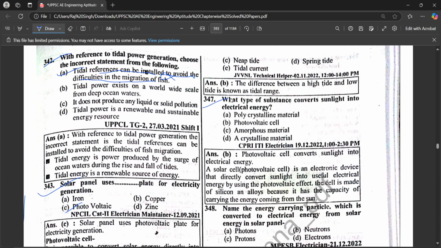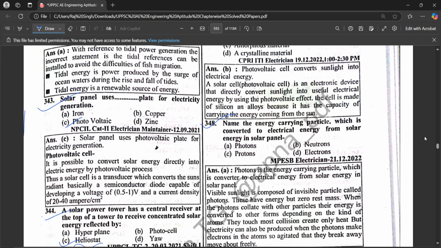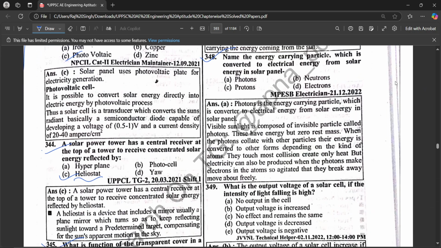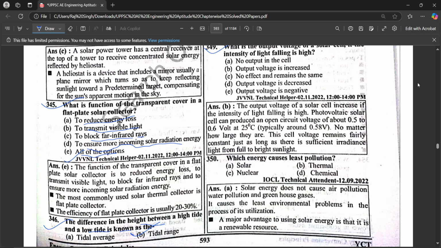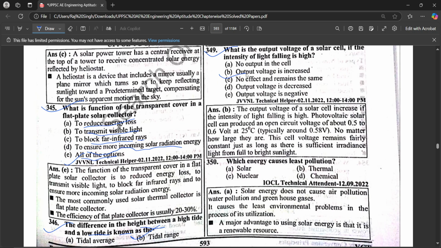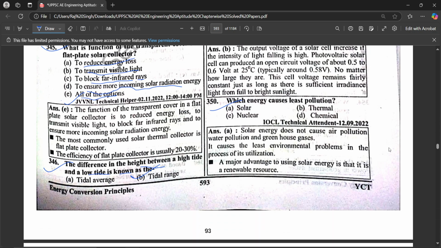What type of substance converts sunlight into electrical energy? Photovoltaic cell. Name the energy-carrying particle which converts solar energy into electrical energy in a solar panel: photons. What is the output voltage of a solar cell if the intensity of light falling is high? The output voltage is increased. Which energy causes least pollution? Solar.